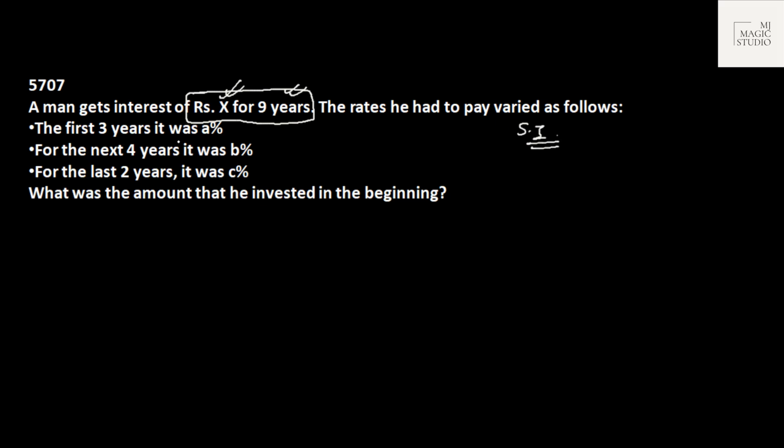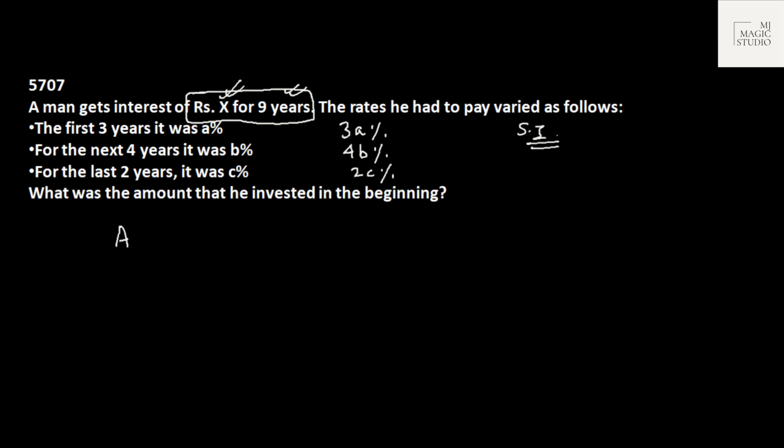Suppose for the first 3 years it was A%. Now how to do this quickly is just multiply the number of years with the percentage. So in 3 years, you have gathered 3A%. For the next 4 years, it was B%. So total interest collected is 4B%. And for the last 2 years, it was C%. Total interest collected is 2C%.